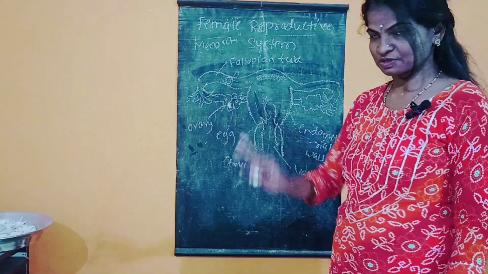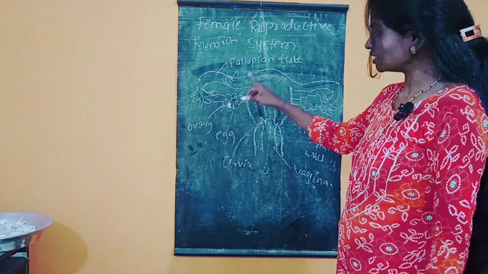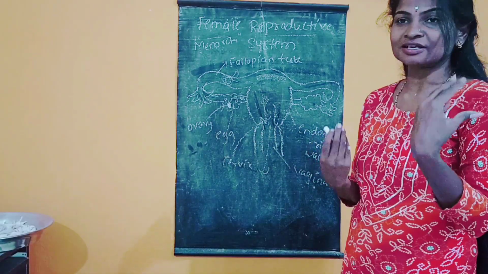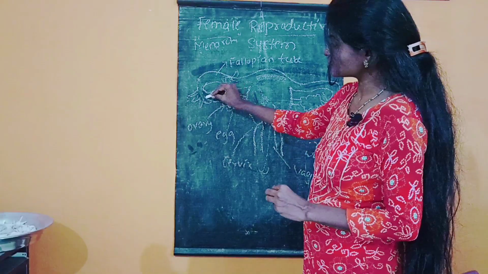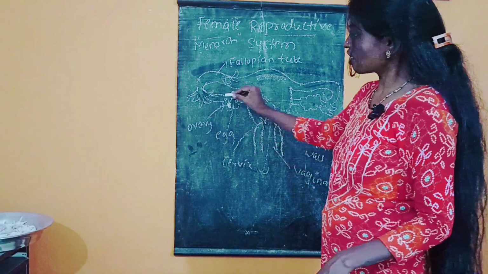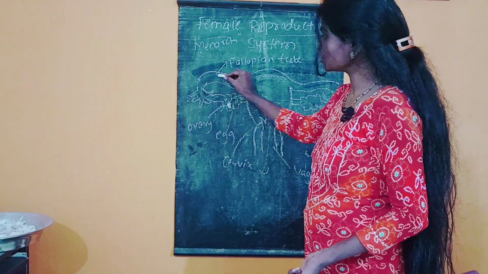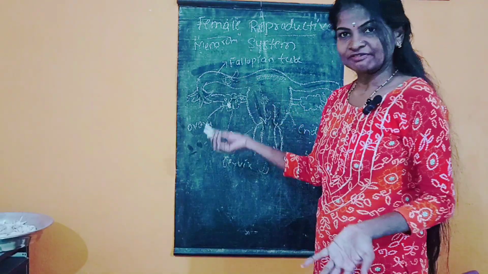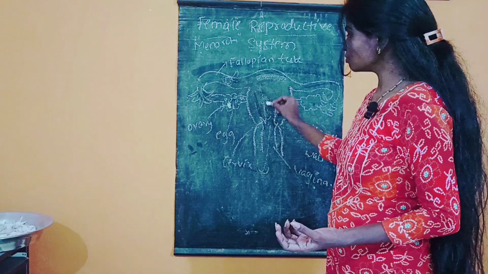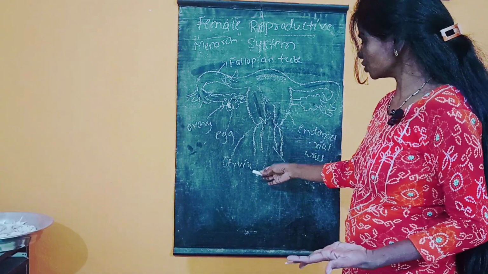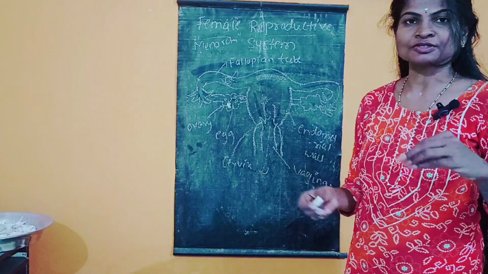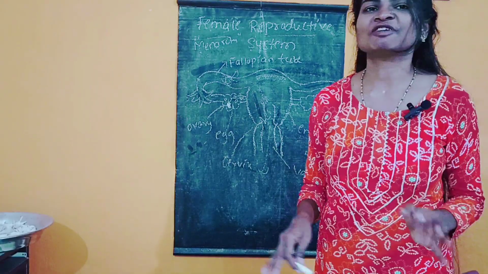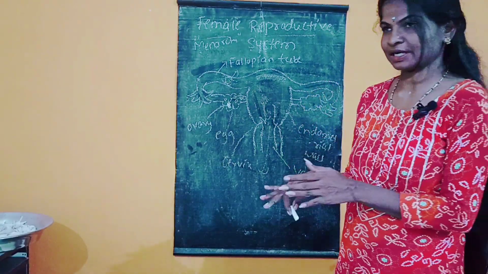The female reproductive system consists of a pair of ovaries, and each ovary has millions of eggs, but they are in an immature position. After the release of the estrogen hormone, the ovum is released from the ovary, which is called ovulation. After the release of the ovum, it is transferred into the tube-like structure called the fallopian tube. If the egg is not fertilized by the sperm, then it moves into the uterus, from the uterus to the cervix, and from the vagina it is released in the form of blood, which is called menstruation. This much you have to explain for the 3 marks. Okay, this is one criterion.